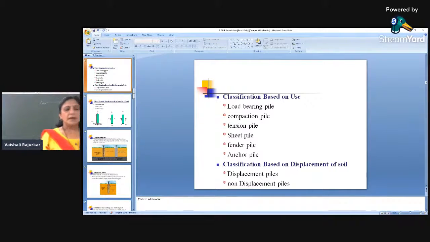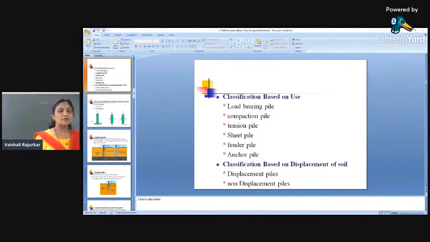Now just remember, suppose this is a driven pile, which is cast over the yard. Now suppose I install that pile into the soil. Tell me whether this installation of the pile will affect the surrounding soil or not. Naturally, due to such a huge material being installed into the soil, the surrounding soil is getting displaced. Then it is called a displacement pile, where all the precast piles or all the driven piles are displacement piles.